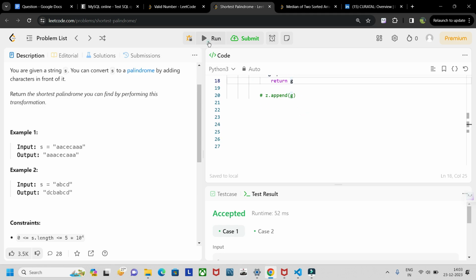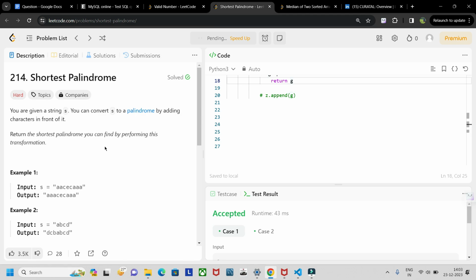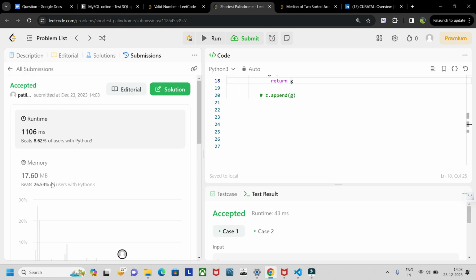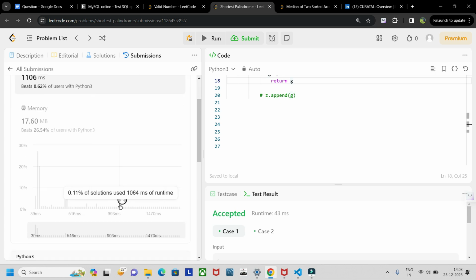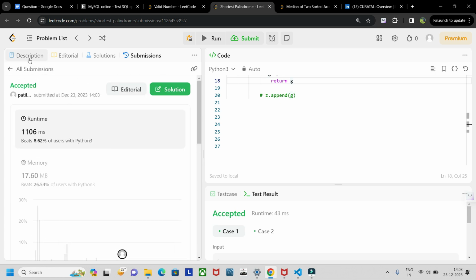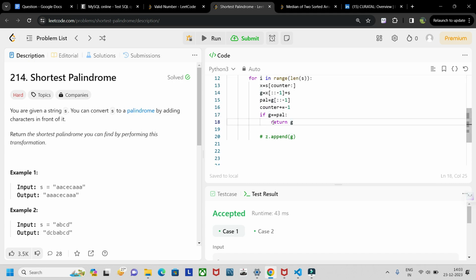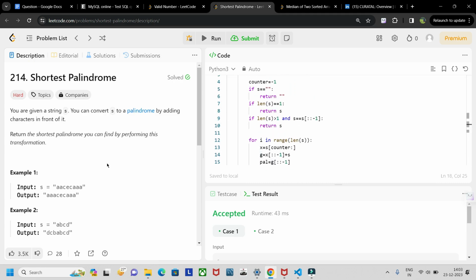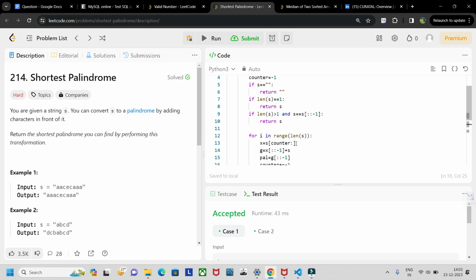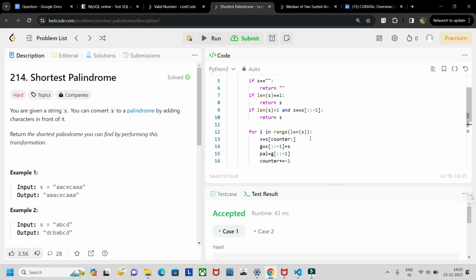Okay, so if I run this, the test cases have been accepted, and if I submit this, it is accepted. Okay, so not that good a solution, but still, if you want to crack the interview, it's sufficient enough. Okay, need not worry about time and space complexity here. You just need to clear all the test cases, that's it.